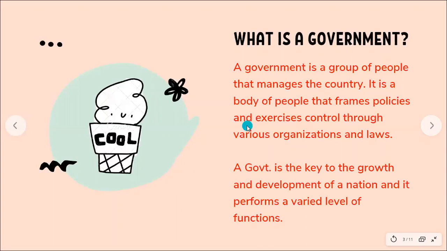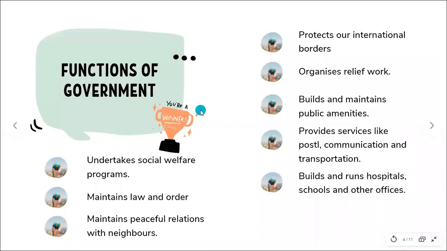Now, government is very important. Why? Because it is the key to the growth and development of a nation, and it performs varied levels of functions, right? So let us look at the different kinds of functions the government performs. How vast, when I say that, the functions of the government are vast, right? They manage the country. Government is responsible for managing the whole country. What kind of functions do they have, right? So let us look at the functions of the government.